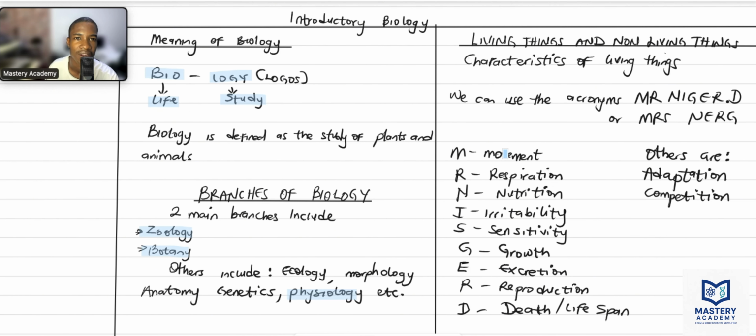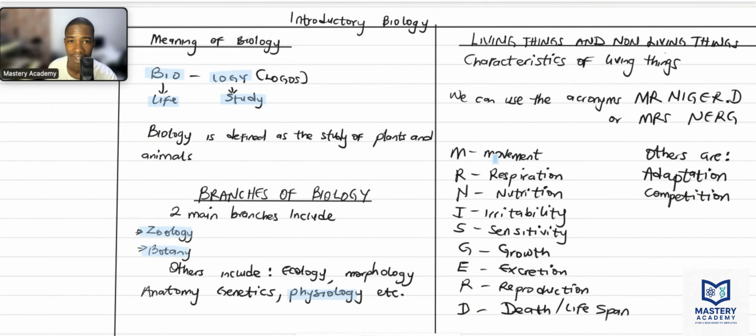So, the characteristics of living things is an acronym. I used to remember this when I was preparing for my exams, so I had to write it here just in case you will need it. We have Mr. Niger D, which I learned in my primary school, then Mrs. Nedge in my secondary school. So, MRNIGERD. Each of these letters has its meaning from the characteristics of living things.